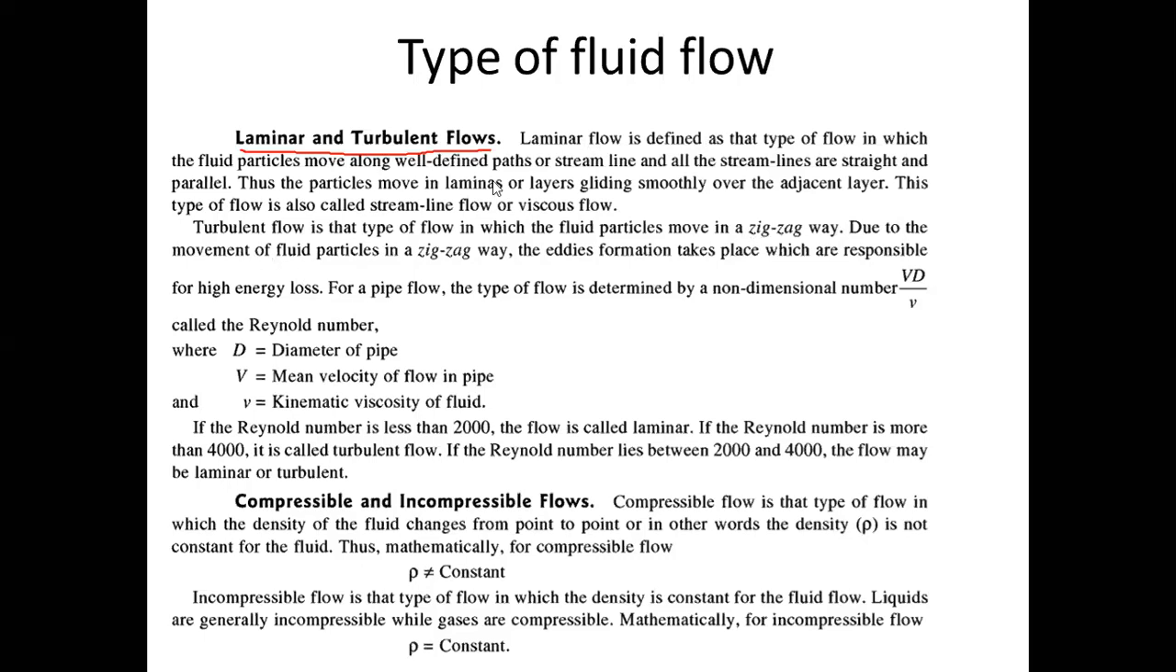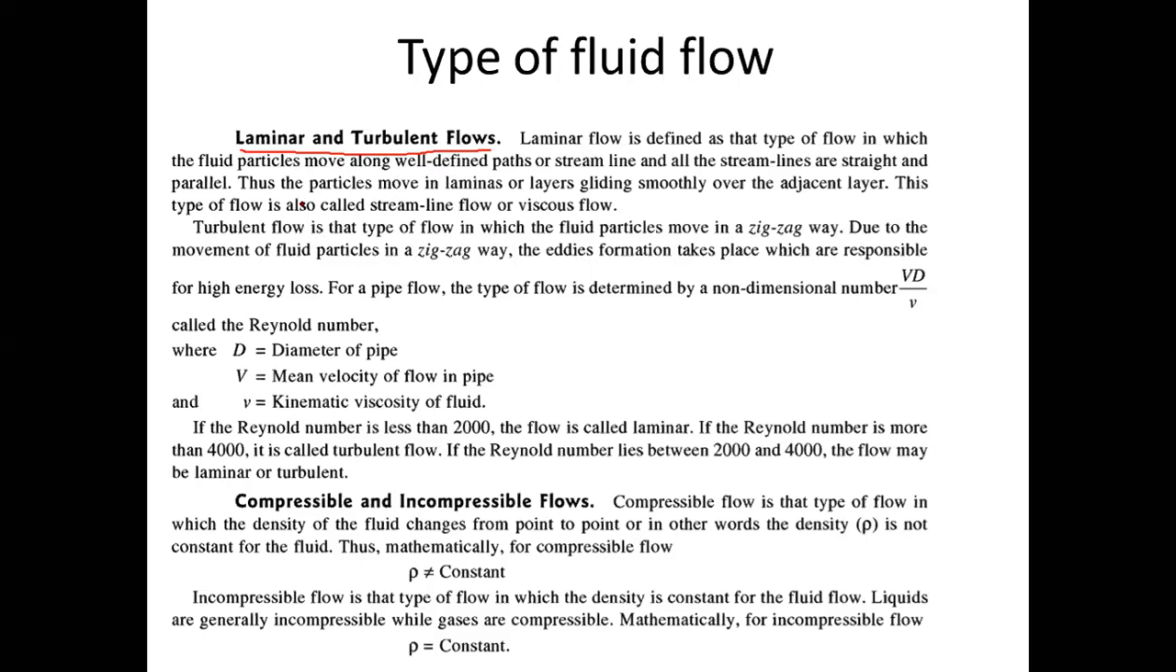So laminar flow is a type of flow in which fluid flows with a well-defined path, in a particular style. And in turbulent flow, the fluid flows in a zigzag way, in a non-orderly manner. Such type of flow is called turbulent flow. So this is laminar and turbulent flow.